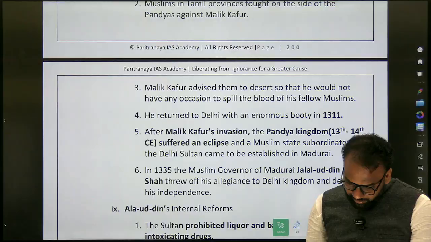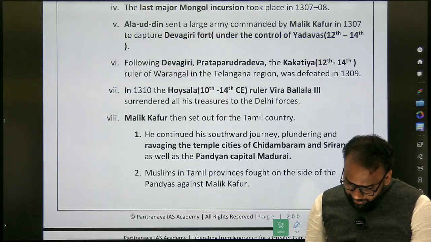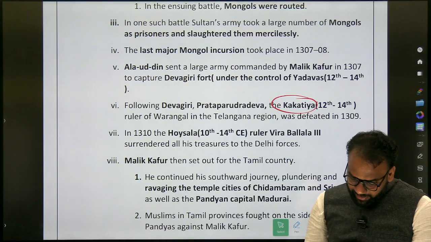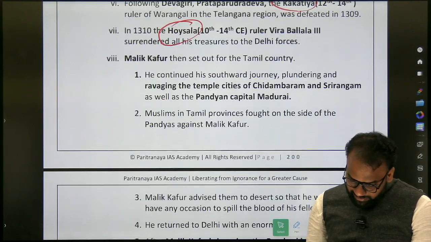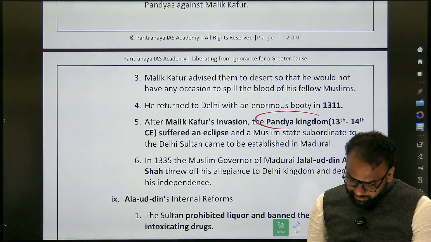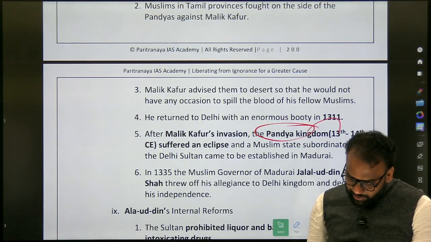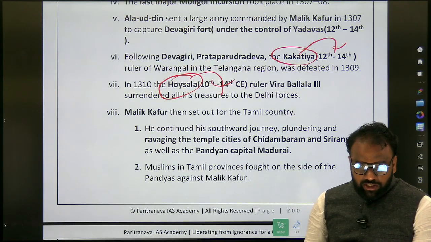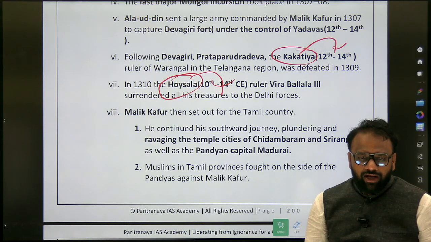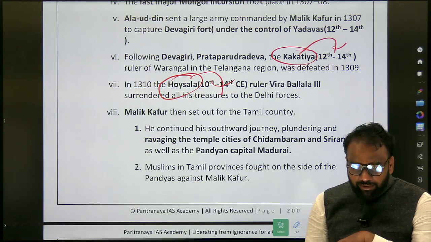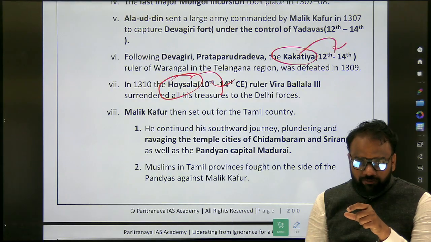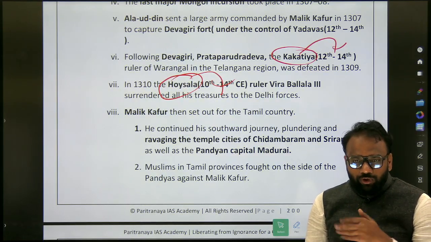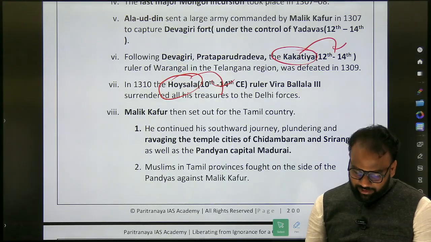Okay, here I have mentioned Malik Kafur. First he attacked Kakatiya, next he came to Hoysalas, next he came to Pandyas. So here I will write Pandya century, Hoysala century, Kakatiya century. This information also I will take there. Around 10 to 12 lines of information from here I will extract and add it in the free space. Next, during revision, first I will give a higher priority to this, next I will go to the other part. Okay, in this fashion we will continue.